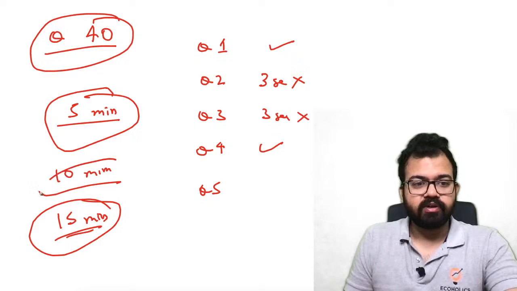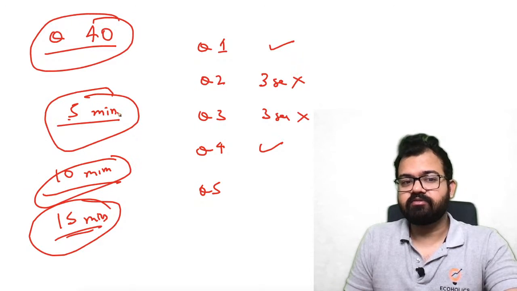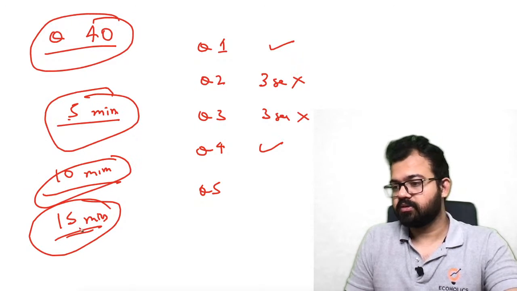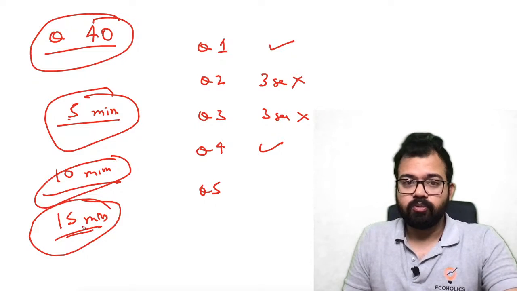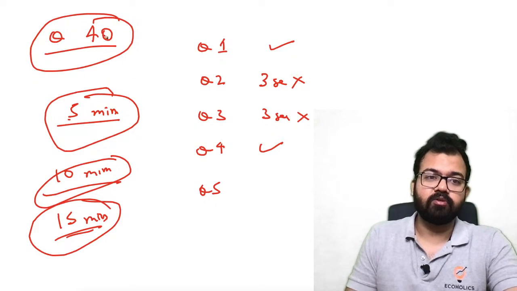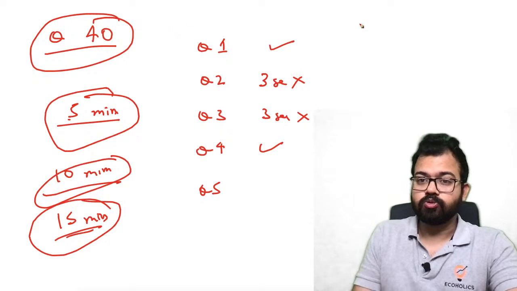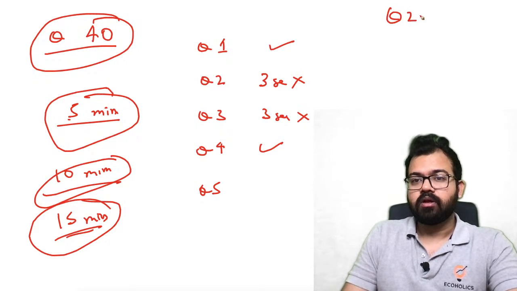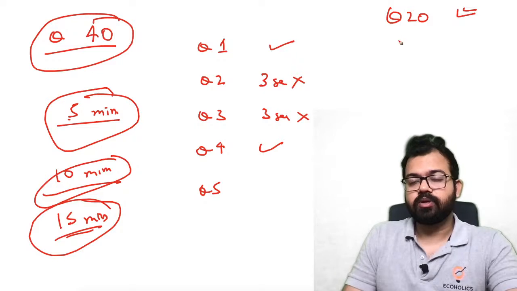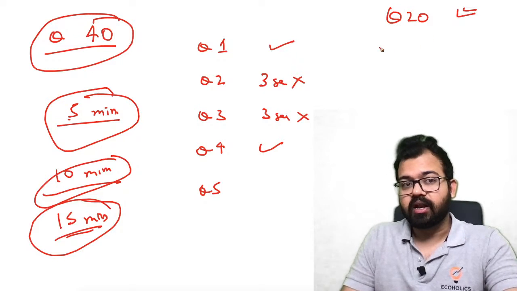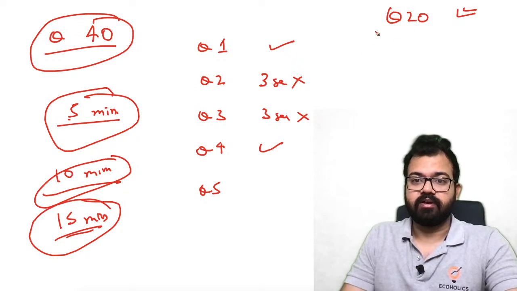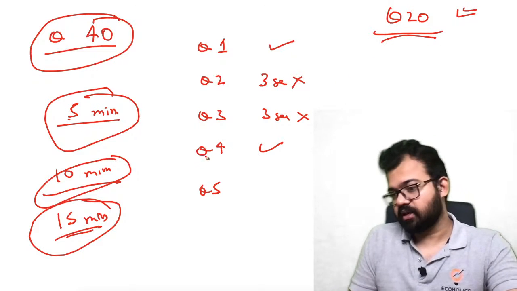So solving will take 10 minutes and skimming will take 5 minutes. Both will take 15 minutes. If you go by this direction, you will be able to solve all those questions that you know. So if you are able to mark 20 questions, it means you have high chances to qualify. 50% of questions is high chances.